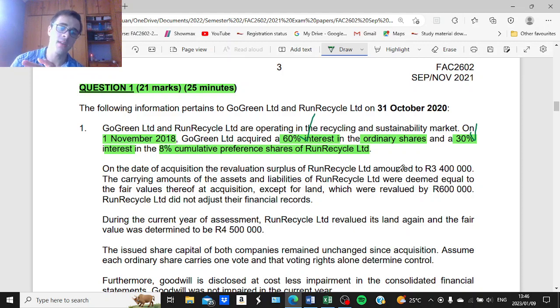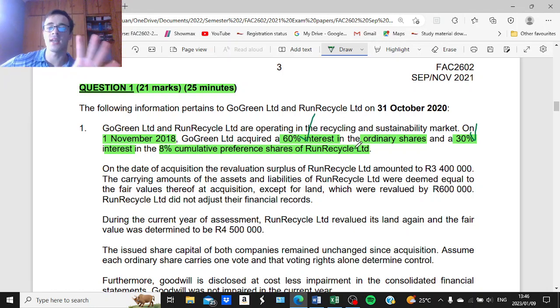So if the parent owns a majority of the ordinary shares, the parent also controls the majority voting rights and therefore has control over the subsidiary. That is the case for Factor 602. All right, so what I'm trying to say here is that the parent's interest in the ordinary share capital for Factor 602 must exceed 50%.